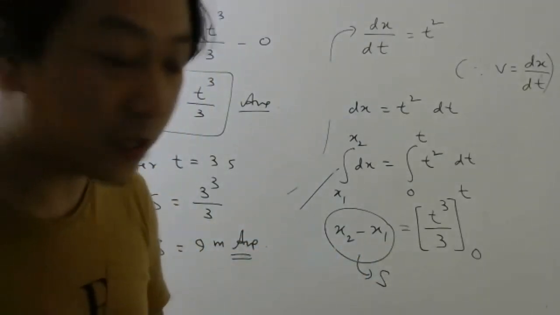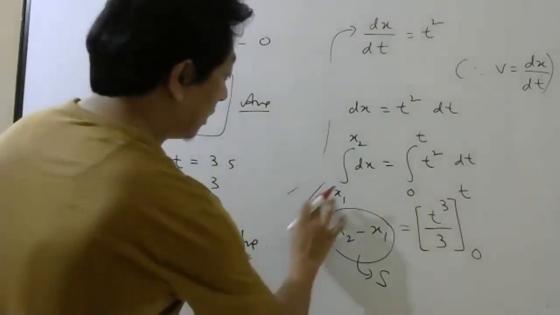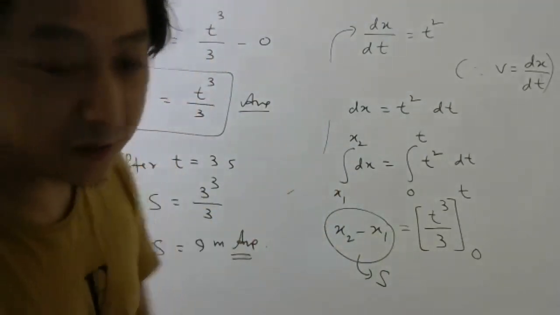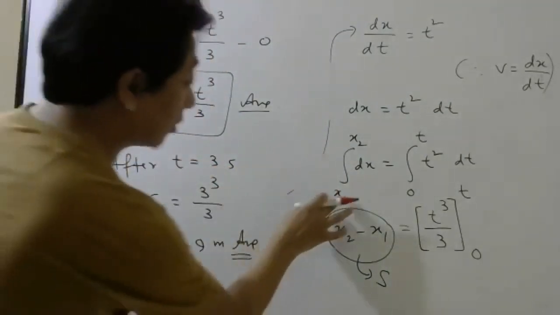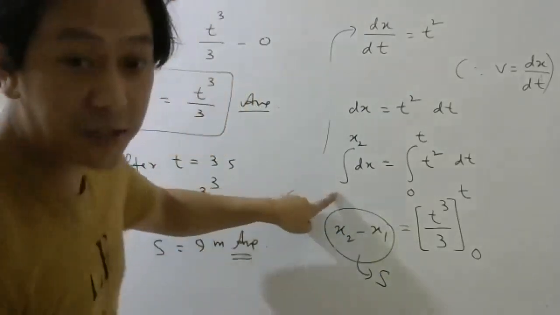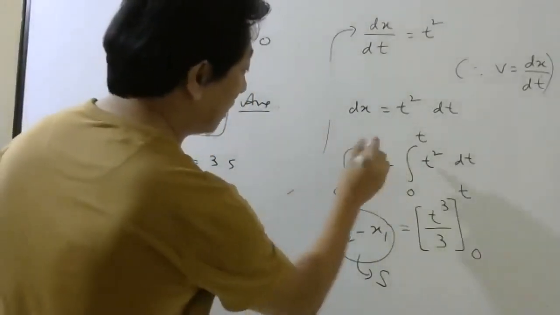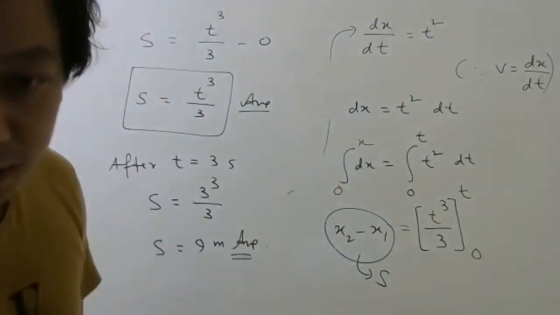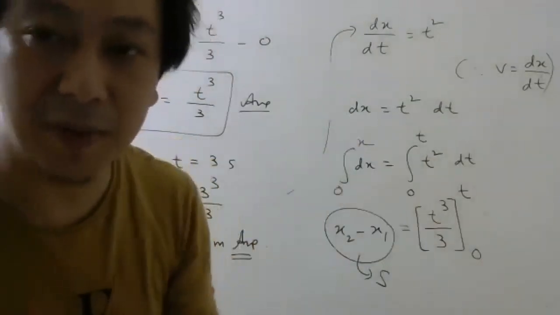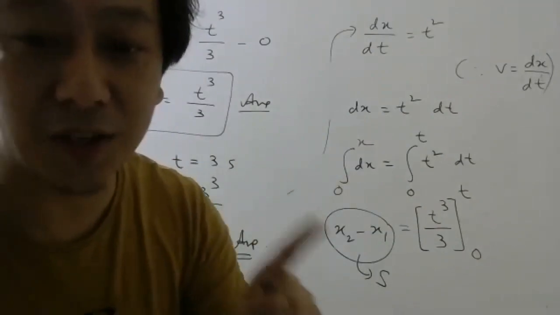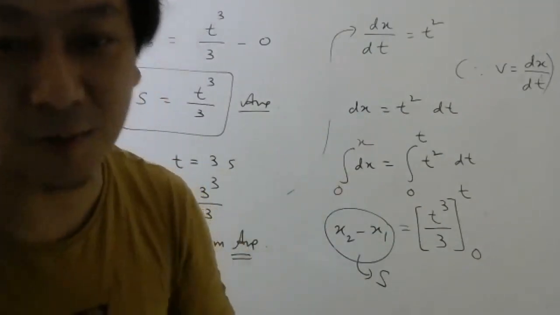Again, one more thing you see. Suppose they tell it starts from origin. If it starts from origin, then what can you write here as the initial coordinate? 0. Then for the final coordinate, you can simply write x. Why did I write x2? Because there was x1.